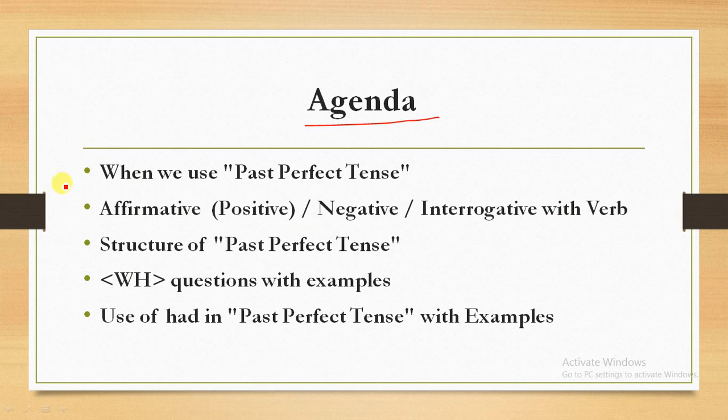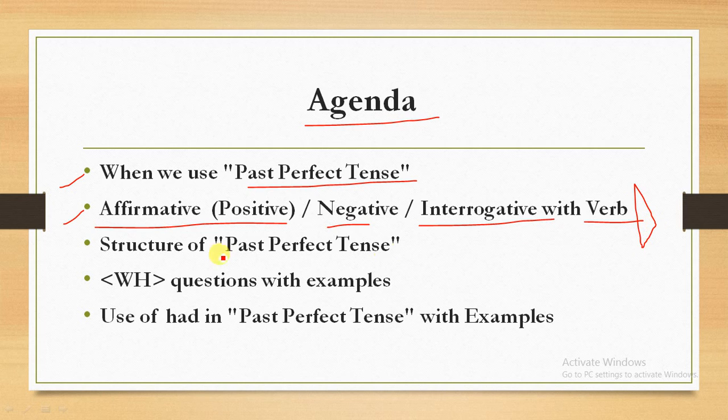In this video we will see when we use the past perfect tense. After that we will see how we create affirmative, meaning positive, negative and interrogative sentences with the help of a verb, which might be regular or irregular. Then we will see the structure of the past perfect tense, meaning what structure we will use when we talk with someone about any particular past perfect activity.